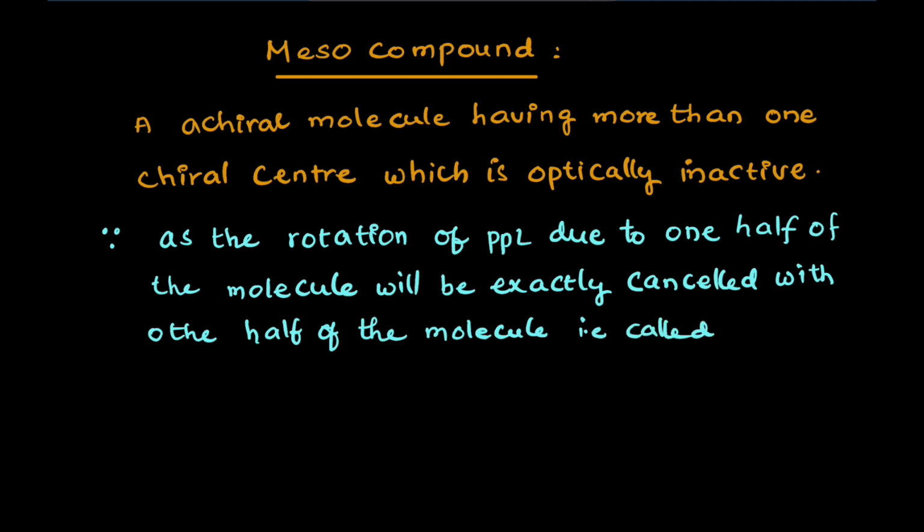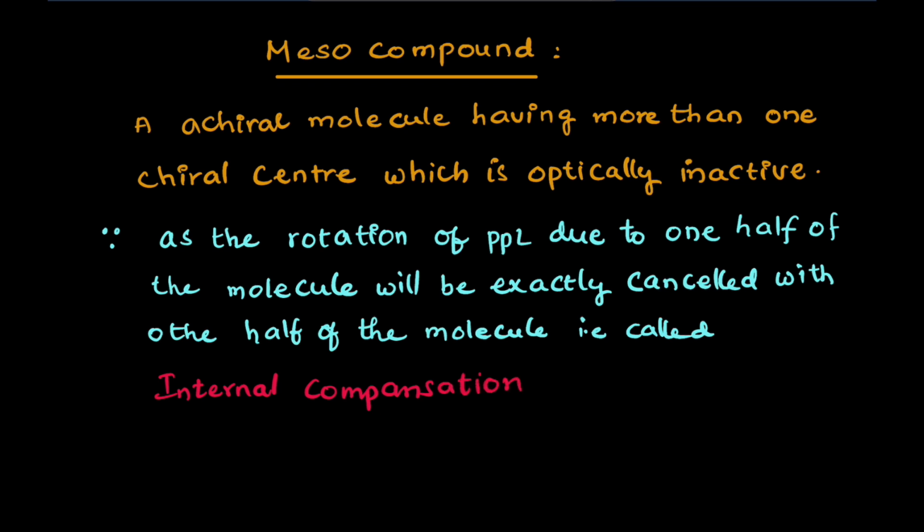This exact cancellation of the plane polarized rotation by the two halves is called internal compensation. Internal compensation means one half of the molecule rotates to the right side, and the other half rotates to the left side.